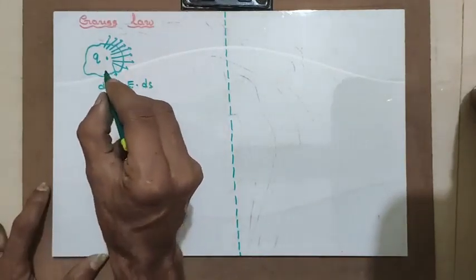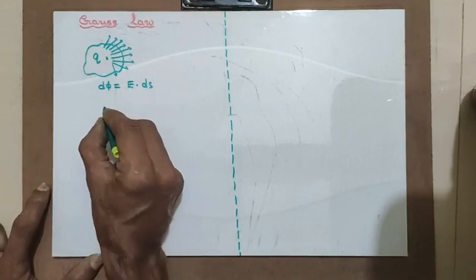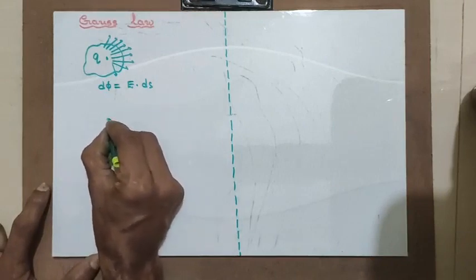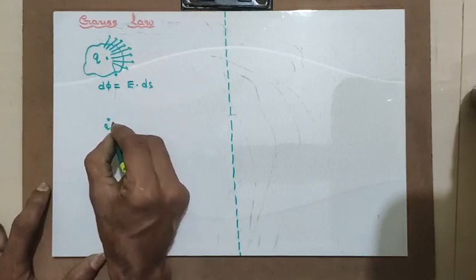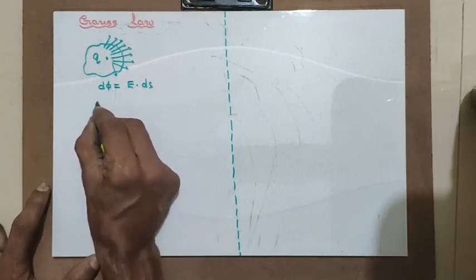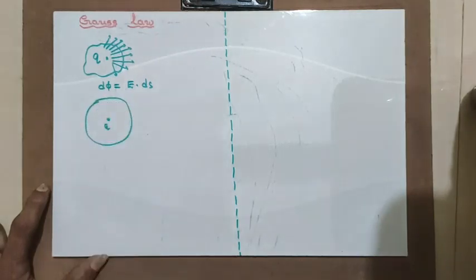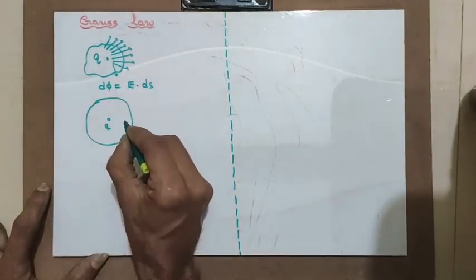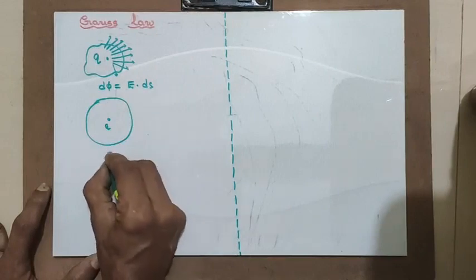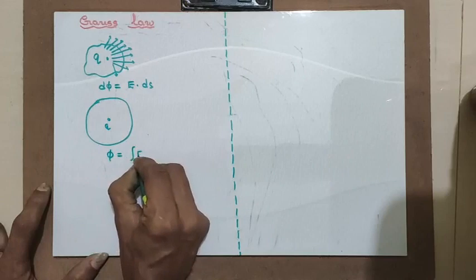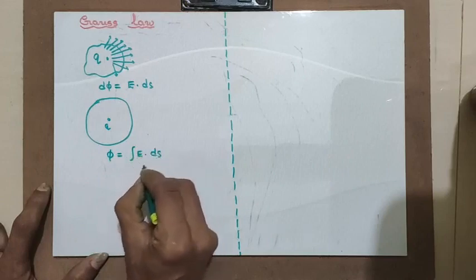Now, to find the total flux due to a point charge, I shall consider a point charge, and the closed surface I will consider as a sphere. Hence, the total flux is given by integration of E dot ds.